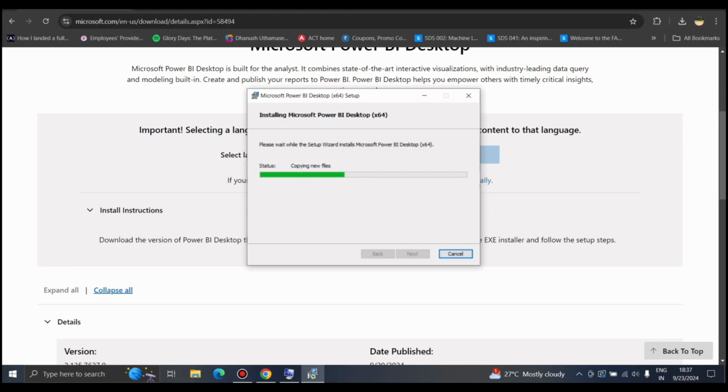Next, once installed, launch Power BI Desktop to ensure it's working correctly. Click on the Finish button and it's downloaded.